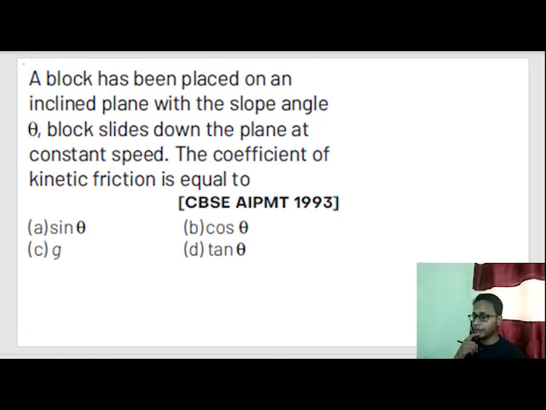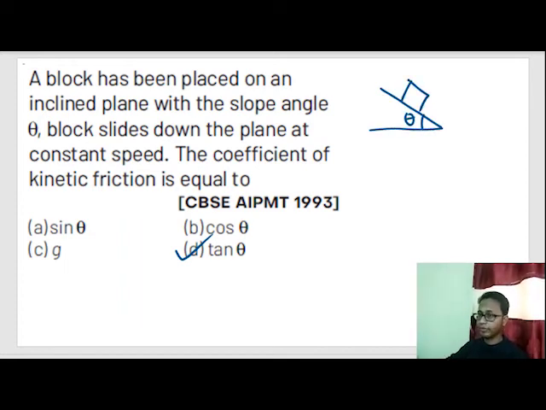Now let's read a question. A block has been placed on an inclined plane with the slope theta. The block slides down at constant speed. The coefficient of kinetic friction is equal to? Just now we derived that the angle of repose is tan theta, but still most of you won't be satisfied, so I am deriving it quickly.